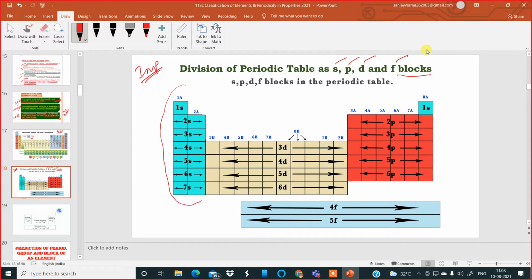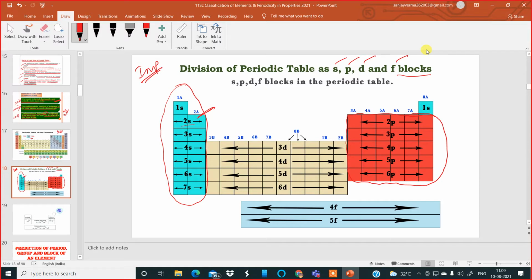Group 1 and 2 are elements belonging to the S block. Okay, all these elements are S block elements. After the S block, we have P block over here. Group 3, 13, 14, 15, 16, 17, 18. They belong to the P block elements. Now, why are S block elements called so?